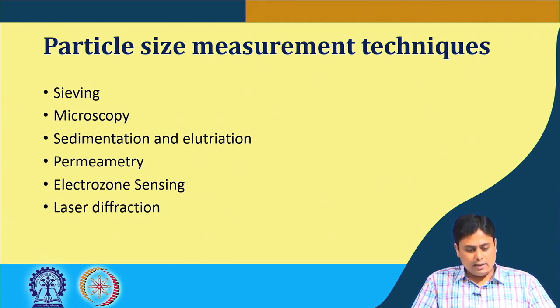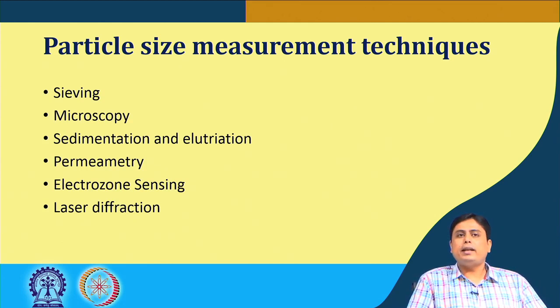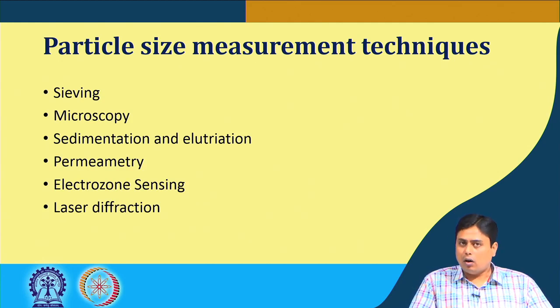These classifications or measurement techniques are not arbitrary. These measurement techniques cannot be applied to all size ranges of particles. They are limited to a particular size range. For example, sieving or screening can be done for the size range of more than 50 micron or so. Beyond that, you cannot sieve.